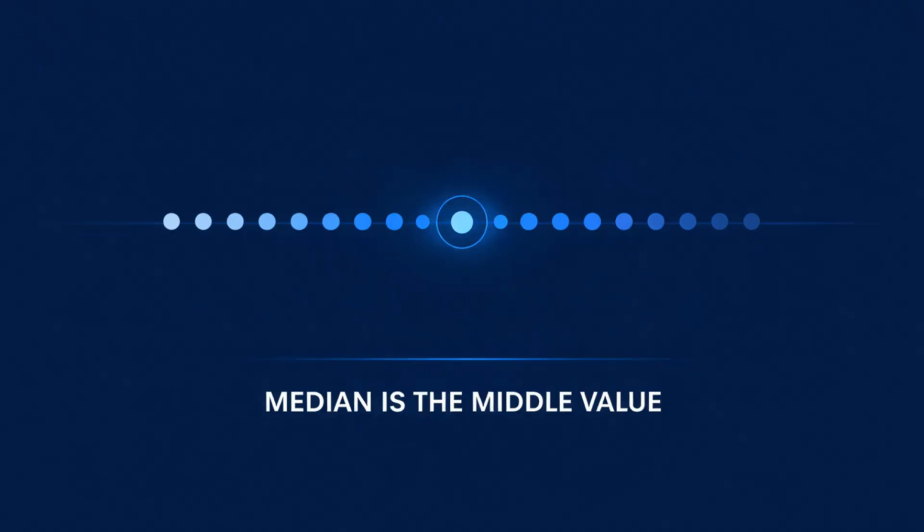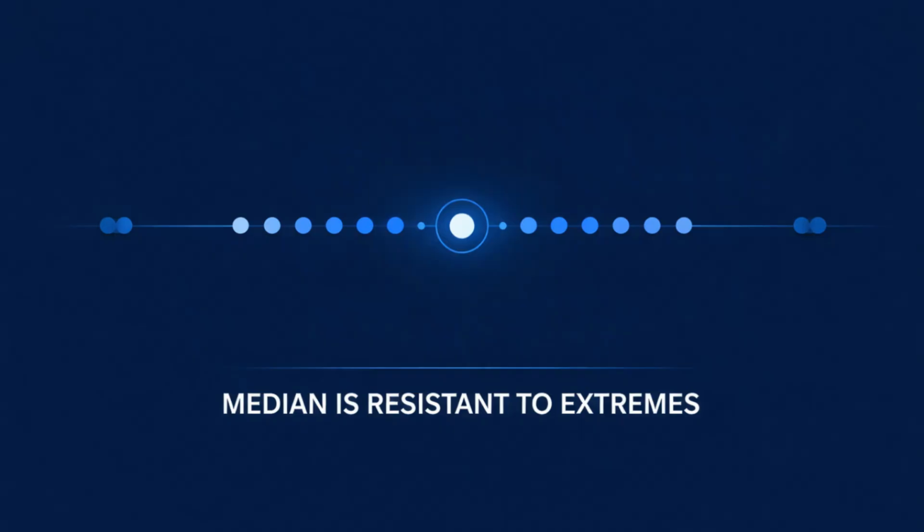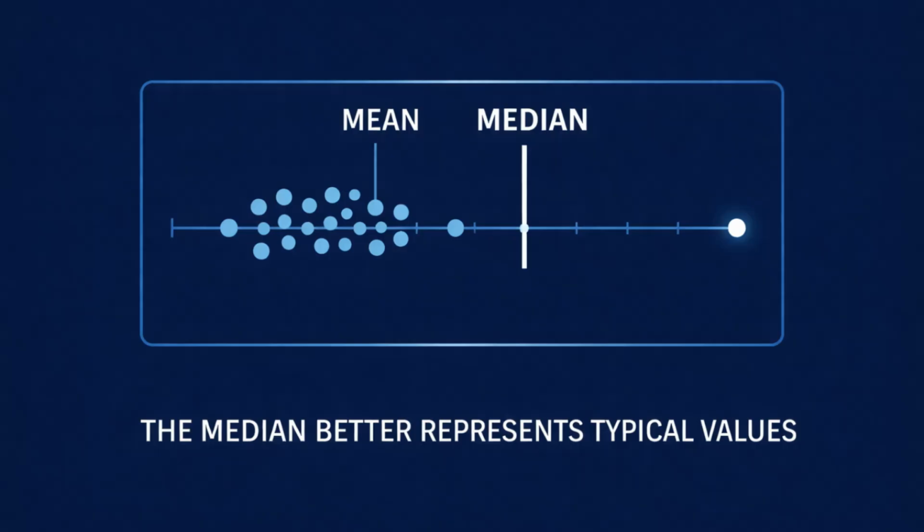The second measure of center is the median. The median is the middle value when the data are placed in order from smallest to largest. If there are two middle values, the median is the average of those two. The key feature of the median is that it is resistant to extreme values, meaning unusually high or low values usually do not affect it very much.